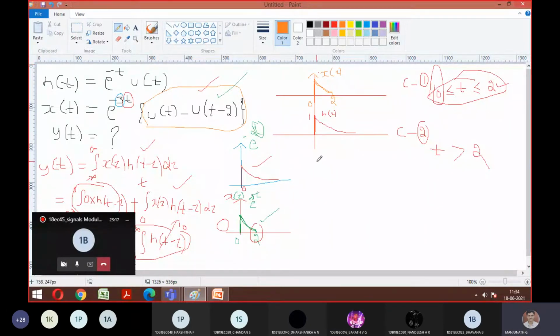So let's take case number 1 as we discussed. t varies from 0 to 2, so the maximum is 2. It means I need to plot h of t minus tau for t less than 2. Correct? What I told: h of t minus tau for the condition t should be less than 2. That is the assumption we have taken there.